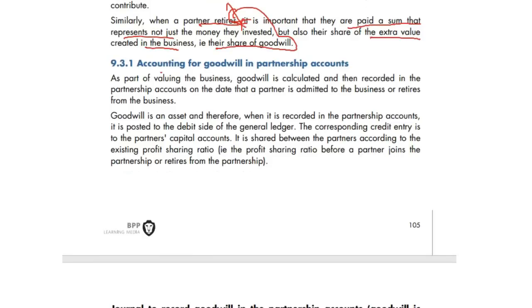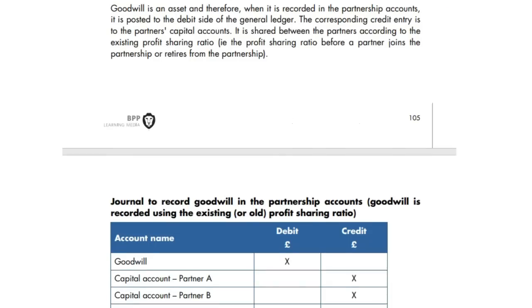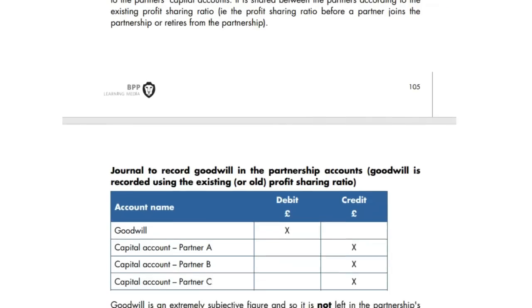But what is the accounting for goodwill? Now, please do remember, goodwill should not be shown in a partner's account, the partnership account. Goodwill is only shown in the company accounts in level 4, heavily tested. But for partnership accounts, goodwill should be eliminated or removed in a systematic way. Let me show you how we remove it.